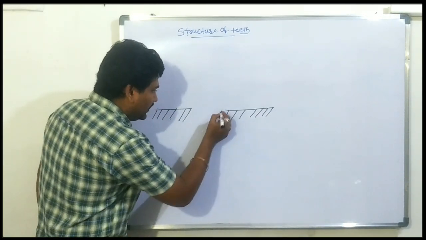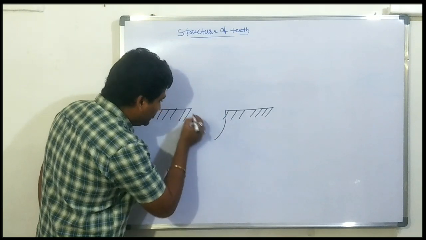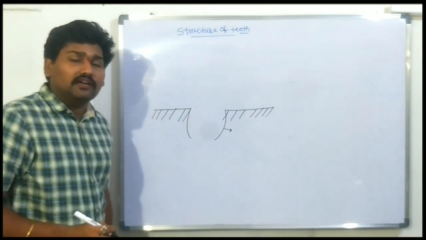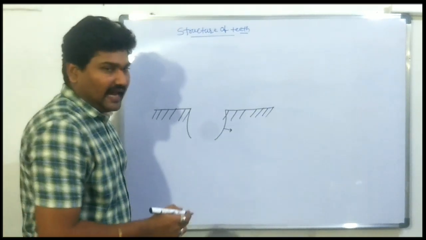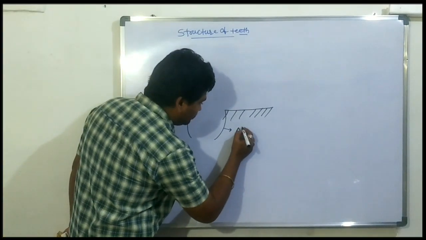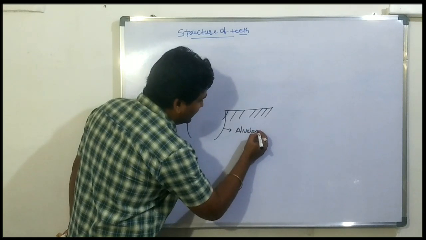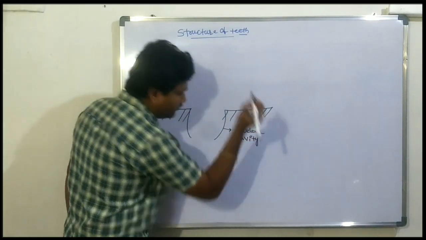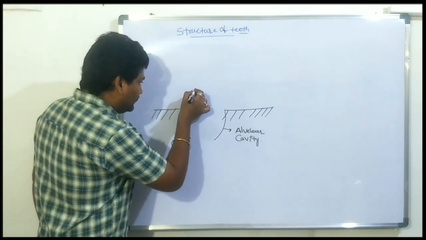This depression is called the alveolar depression or alveolar cavity.